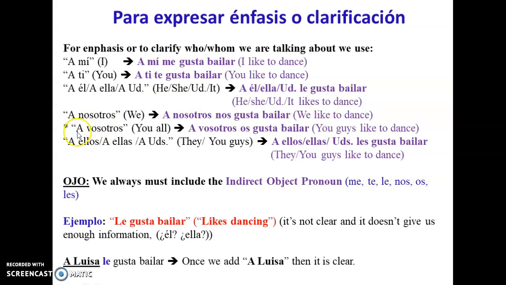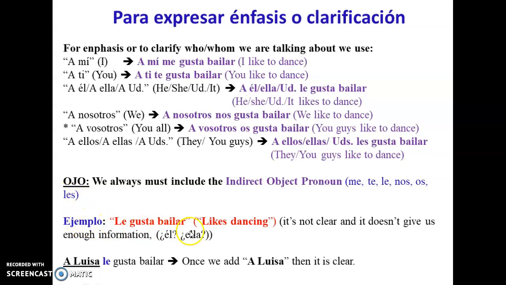Vosotros, this is the one in Spain. A vosotros os gusta bailar. You guys like to dance. And then a ellos, a ellas, ustedes, for they or you guys. A ellos, a ellas, ustedes les gusta bailar. So they or you guys like to dance. So, important, we always must include the indirect object pronoun. One of these: me for I, te for you, le for he or she or it or usted, nos for we, os for you in Spain, and then les for they or you guys.